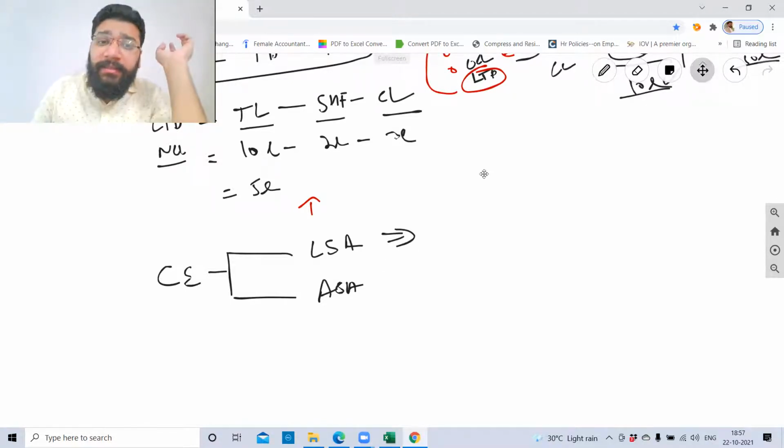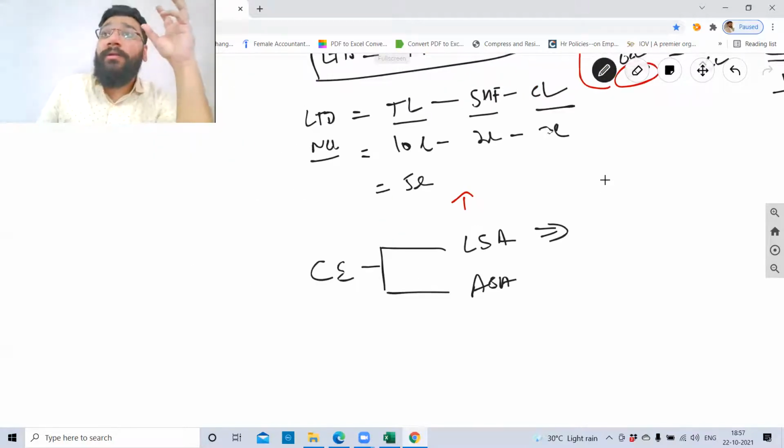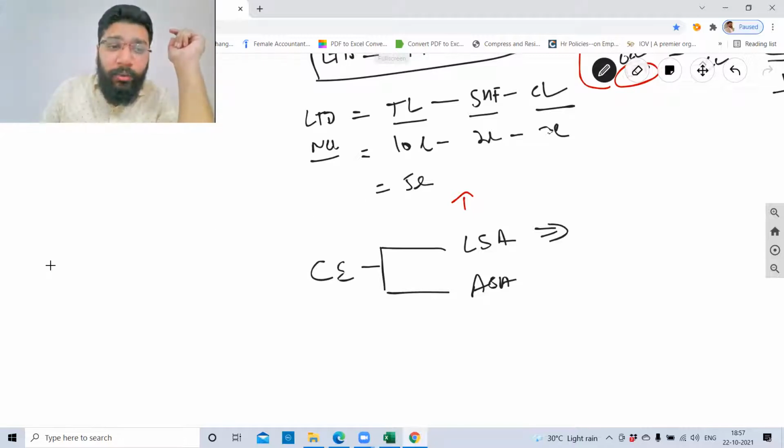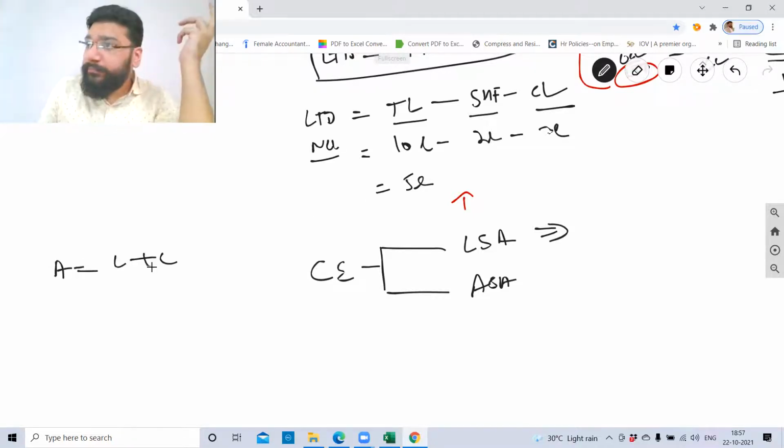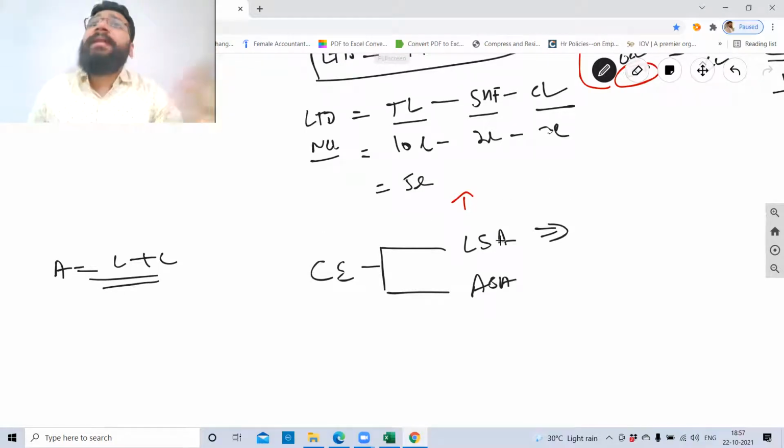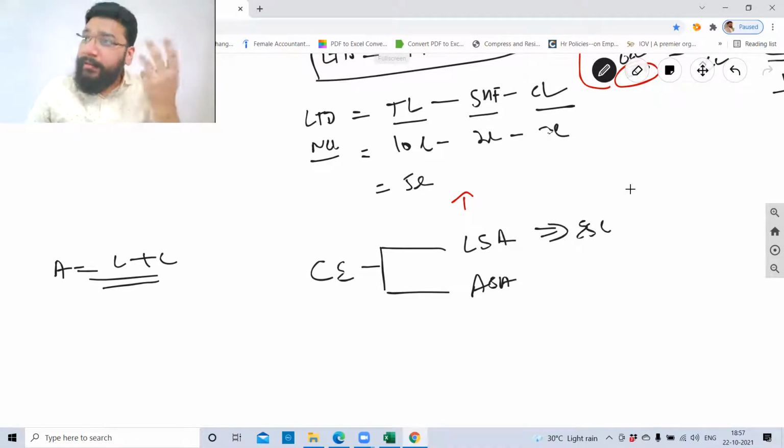Now, when you do this, guys, if you remember the concept of accounting equation, what you studied in 11th, that will play a significant role. Your assets is equal to liability plus capital. So this formula I'll apply, just wait. So I'm using the liability side approach, which means what? In the balance sheet, they would have given me the liability side information. So in the question, they would have given me equity share capital. So I'll take that into consideration.